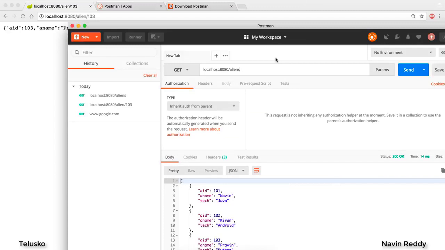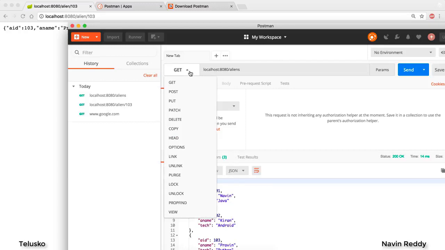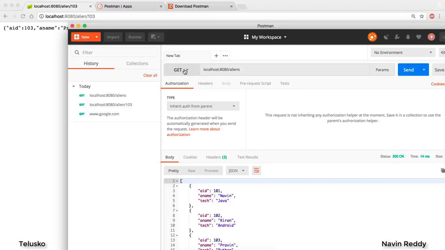Now, what if you want to send different types of requests? Let's say post, get, delete. How will you do that? There's an option here. You can see we have get, we have post, we have put. There are so many options available. We will be seeing delete and put later. But as of now, get is something we will be using. Now, can I specify, hey, I don't want to use JSON, I want to use XML? There's a concept of content negotiation. Again, we'll talk about that later. But yes, we have an option to do that.